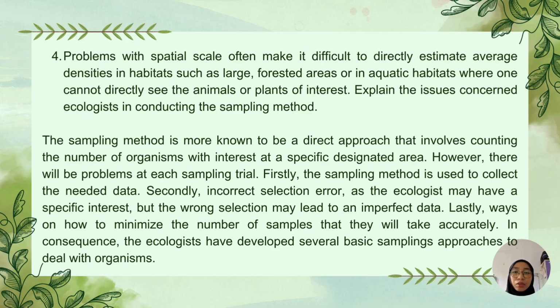So the sampling method is known to be a direct approach that involves counting the number of organisms of interest at a specific designated area. However, there will be problems at each sampling trial. Firstly, the sampling method is used to collect the needed data. Secondly, incorrect selection error, as the ecologist may have a specific interest, but the wrong selection may lead to imperfect data. Lastly, how to minimize the number of samples that they will take accurately. Consequently, ecologists have developed several basic sampling approaches to deal with organisms.